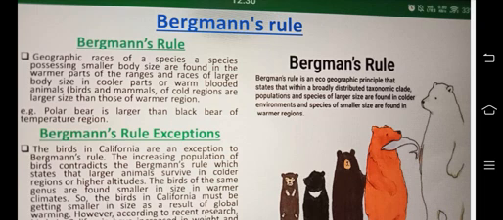Okay, Bergmann's rule is an eco-geographic principle which states that within a broadly distributed taxonomic clade, populations and species of larger size are found in colder environments, and species of smaller size are found in warmer regions.